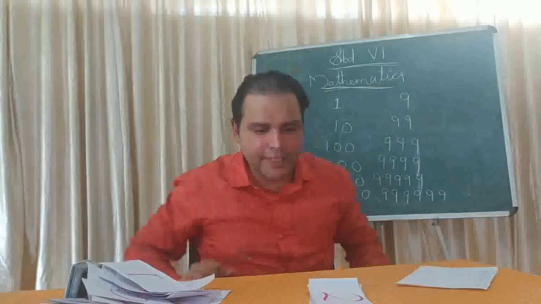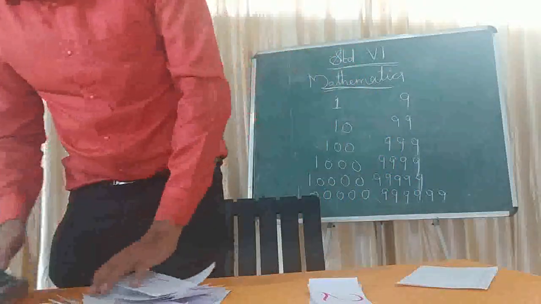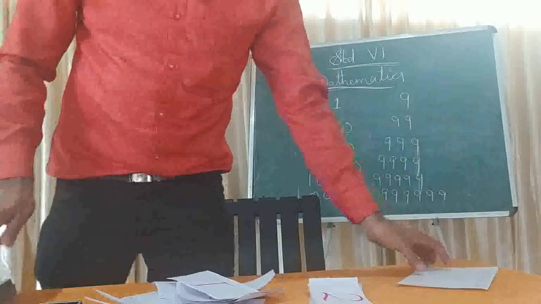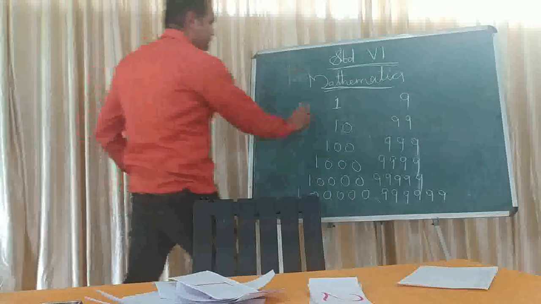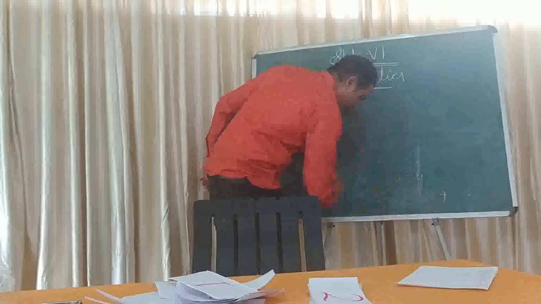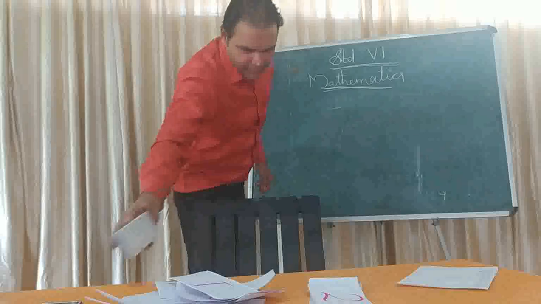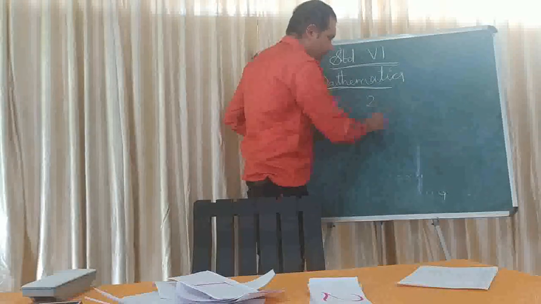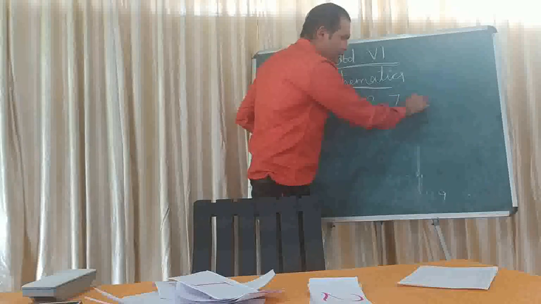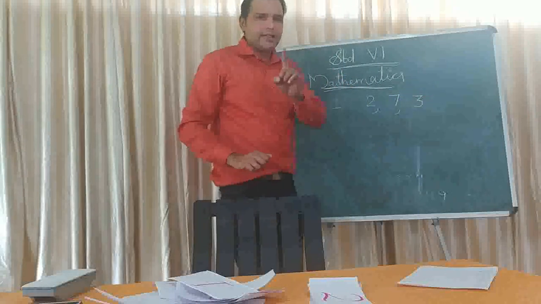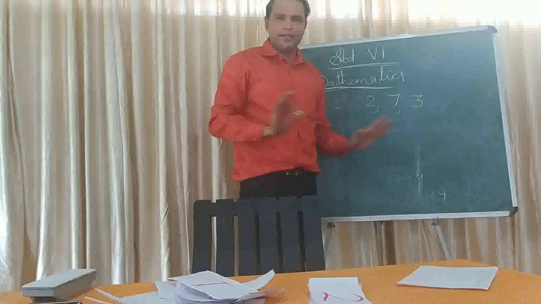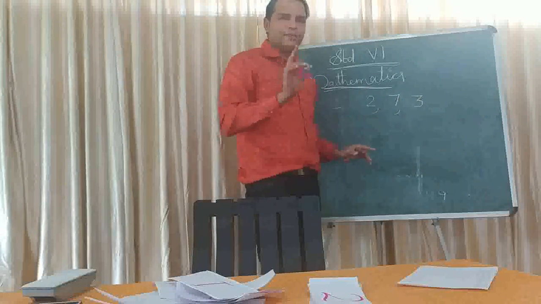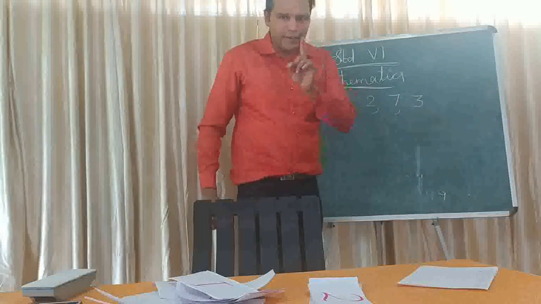Okay, let me explain. So I have 3 digits, 2, 7 and 3. And there is one condition, we cannot repeat any digits. So you have to use one digit at a time.